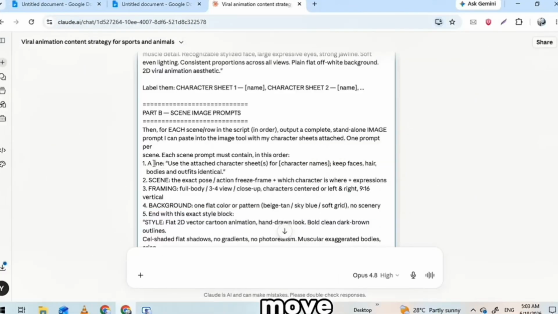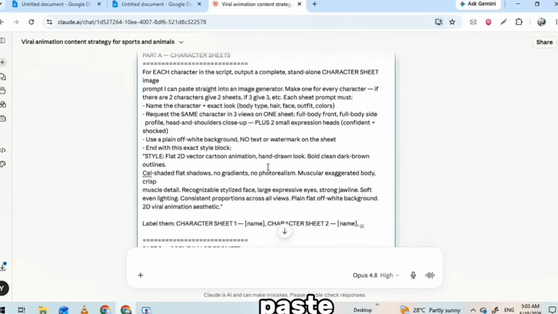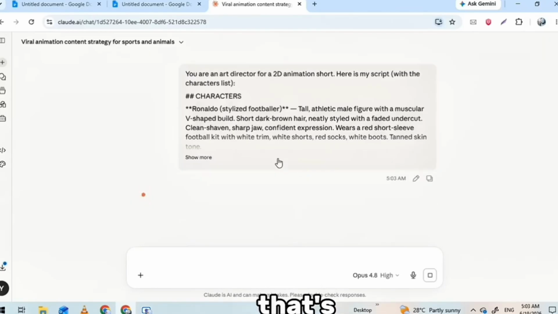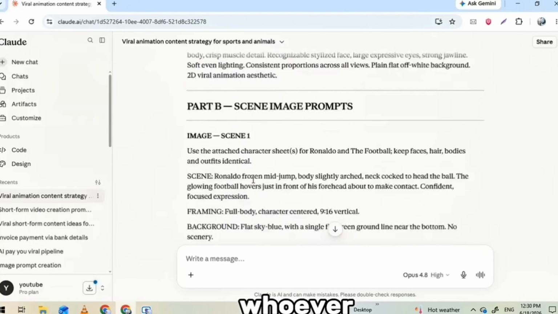Now here's the move. This prompt asks you for one thing, the output from prompt number 2. Remember that full script Claude just wrote you. Go grab it. Copy all of it, every line, including the text, and paste it right in underneath prompt 3. That's how Claude knows exactly what your video's about. Hit generate, and watch what it does. First, Claude figures out which characters actually show up in your video, the footballers, the celebrities, whoever your story needs.